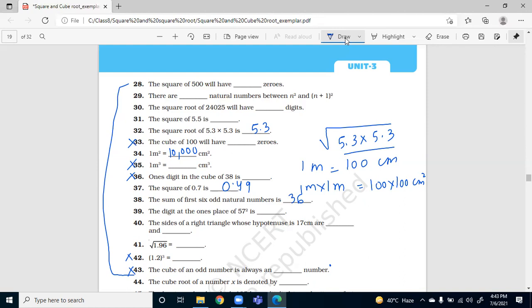The digit at one's place of 57 square is. Ma'am, 9. Correct. Okay, so let me end the meeting. Then we will discuss the last two.